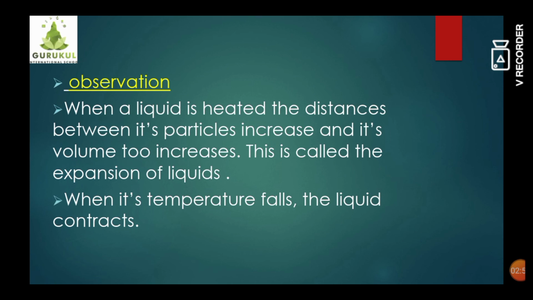When its temperature falls, the liquid contracts. So students, as the temperature is rising, the water level in the glass tube will also rise, and when we stop giving heat, as the temperature is decreasing, the water level will also start decreasing. So what we can understand from this is that due to the heat, expansion takes place in the liquid, and when we stop giving the heat, the contraction takes place in the liquid.